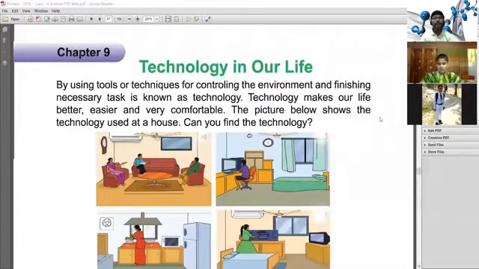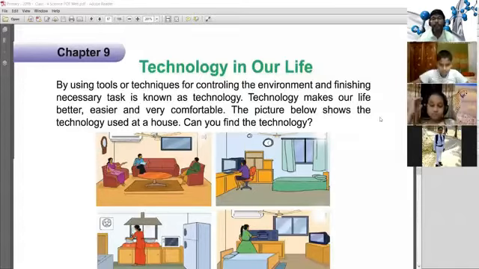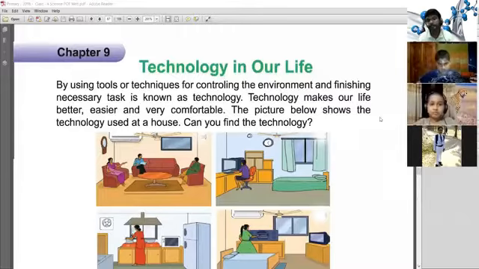In chapter 9, we discuss the technology in our life. Which types of technology are used in our daily life is discussed here. Using tools or techniques for controlling the environment and finishing necessary tasks is known as technology. Technology makes our life better, easier, and very comfortable.